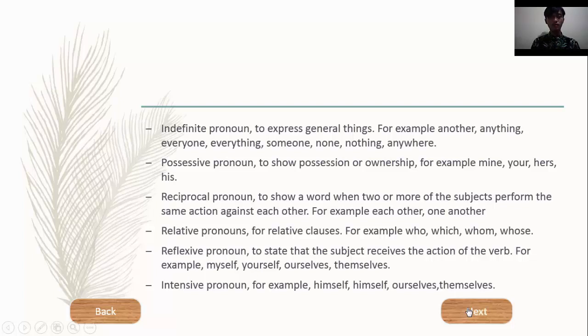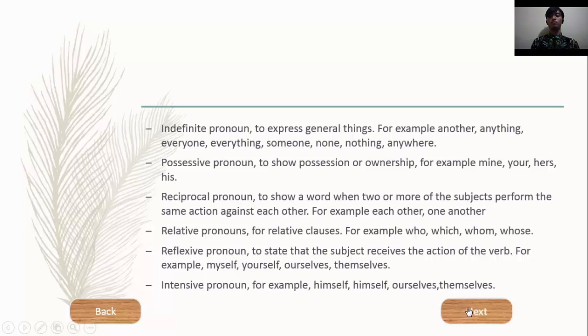Next, reciprocal pronoun to show when two or more subjects perform the same action against each other. For example, each other, one another. Relative pronoun is for relative clause.